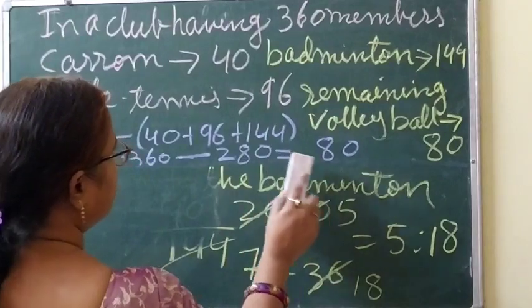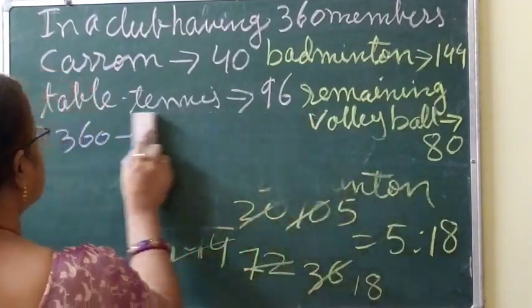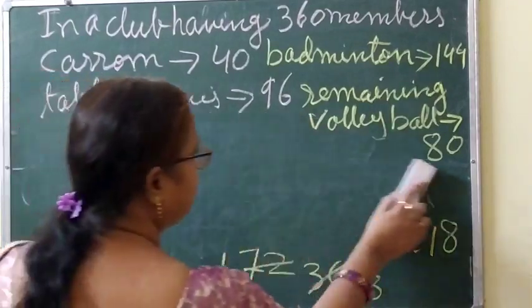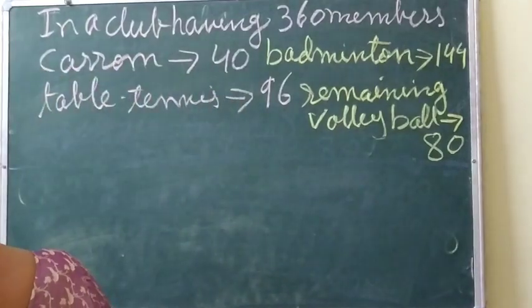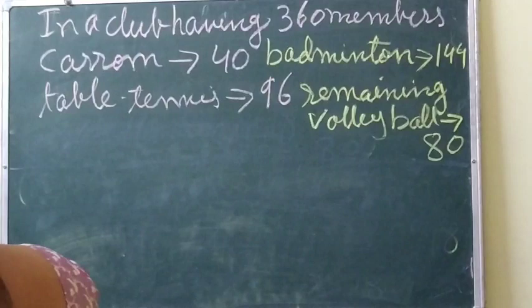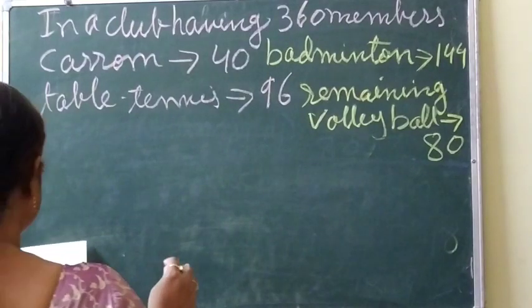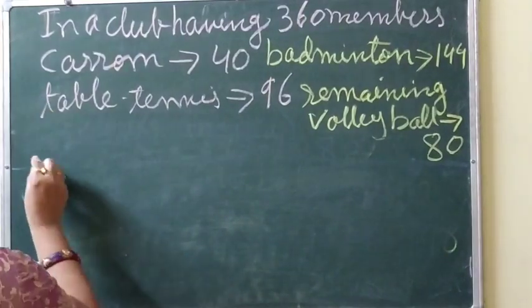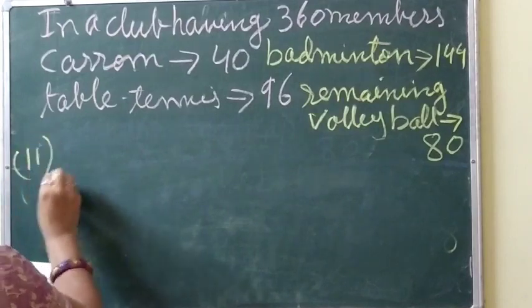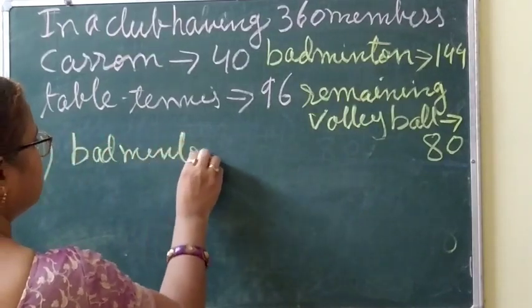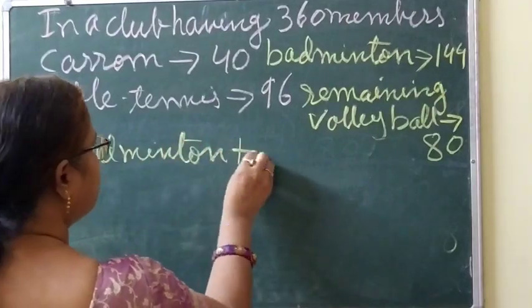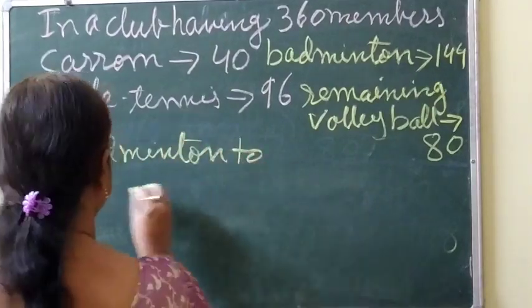Clear? I am going to rub this one also, because you must have understood how we got this number 80. Now the next sub part. In sub part 2 you have to find the ratio of badminton to what?